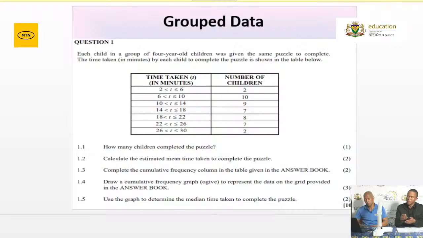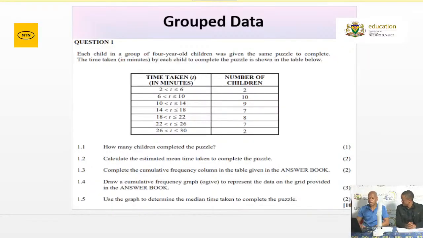And then just in closing, you'll also be required to determine the median, the estimated median, by the way, in your grouped data. So remember, all measures of central tendency, all measures of position, all measures of dispersion may be asked in grouped and ungrouped data. Thank you. Just to add on this one, especially when, grade 12s, you sketch the cumulative frequency, use the correct upper limits, but remember to ground.